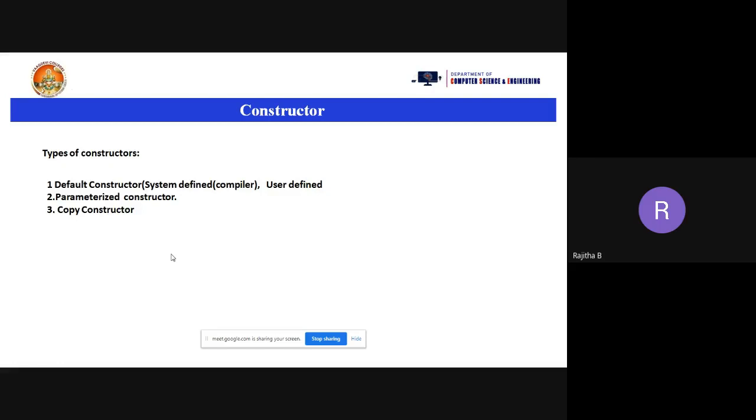Suppose if you want to pass parameters, we have different types of functions: with parameters, without parameters, with return type, without return type. Did you remember this concept? In C language, we have a concept like this.